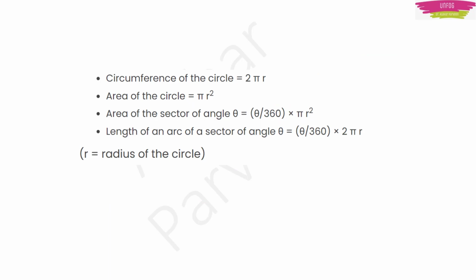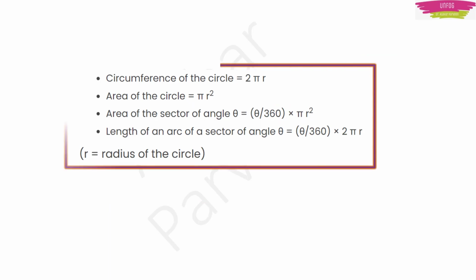Then we have formulae from the circle. The circumference of a circle is 2 pi r, and the area of a circle is pi r square. For a sector, if you have angle theta, then the area is equal to theta upon 360 into pi r square. You can also find the length of an arc of a sector which has angle theta. It is theta by 360 into 2 pi r. Of course, r is the radius of the circle.